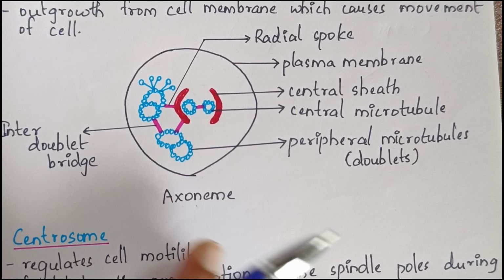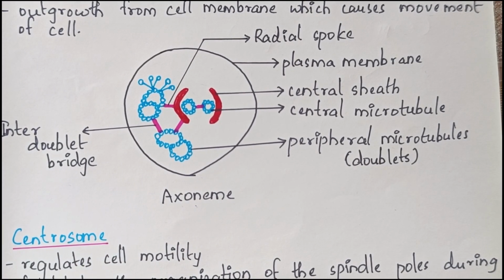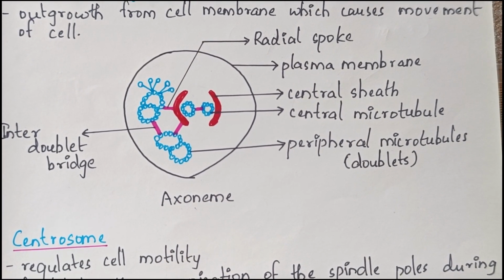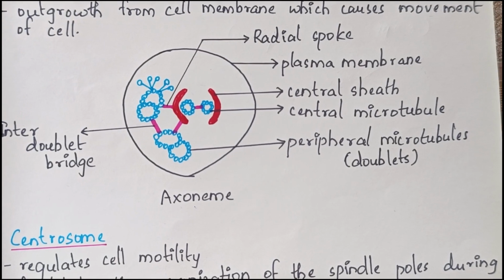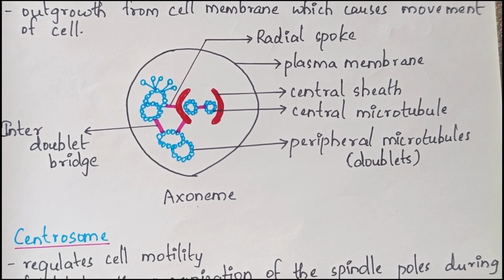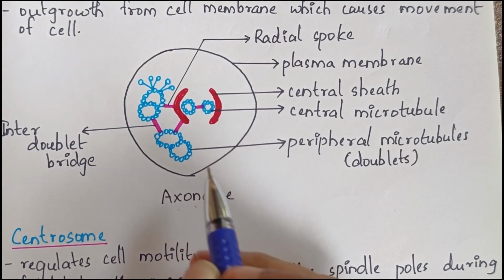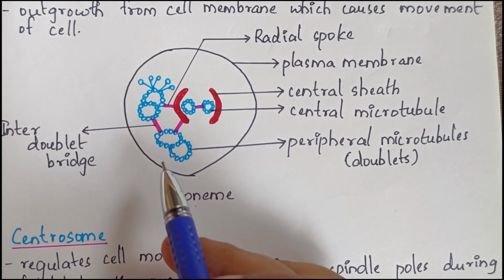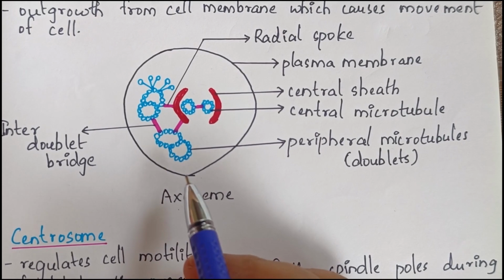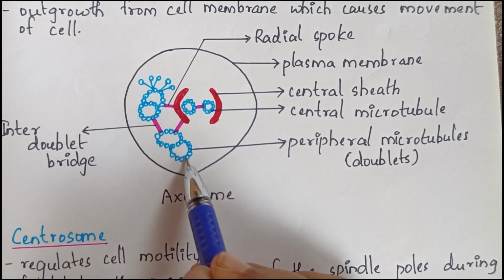This is the basic structure of the axoneme. The axoneme contains microtubules running parallel to the long axis. The tubules shown in blue color are microtubules, and we have 9 doublets of peripheral microtubules. Doublets means 2. I have shown only 2 pairs here, but actually there are 9 pairs. They are known as peripheral doublets.